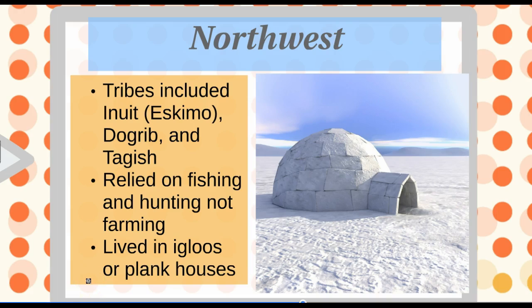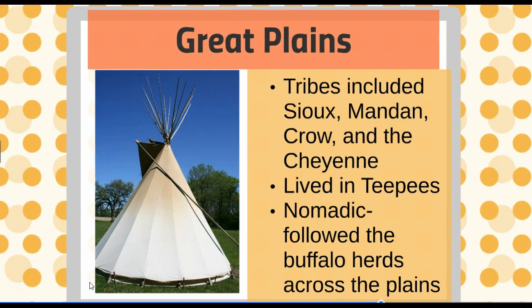Finally, we'll talk about the fifth region, which were the Great Plains Indians. And the Great Plains Indians were in the modern-day states of North and South Dakota, Wyoming, Kansas, Nebraska, Wisconsin, Iowa, Minnesota. These states were where the Great Plains tribe Indians roamed. And they included tribes like the Sioux, the Mandan, the Crow, and the Cheyenne. And they often would live in teepees like the one you see in the picture here. And the teepees that they lived in were designed specifically so they could be packed up if the tribe needed to leave in a hurry.